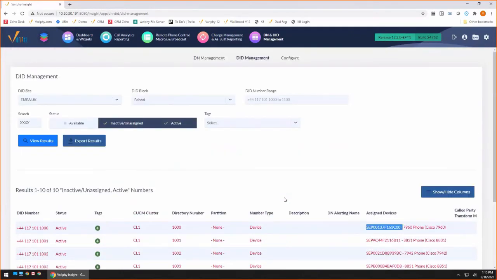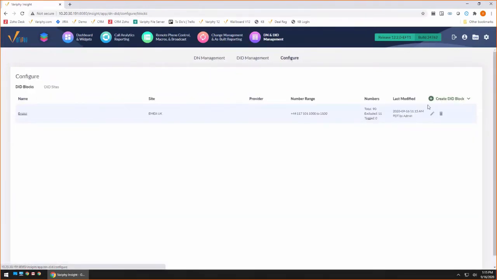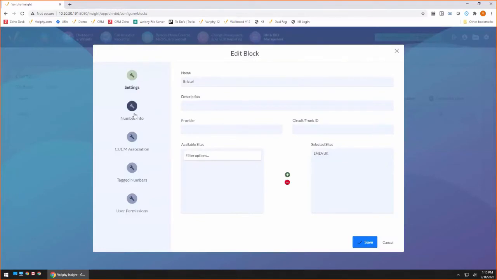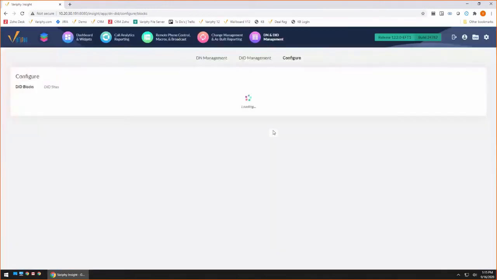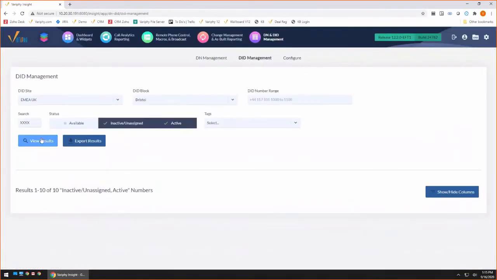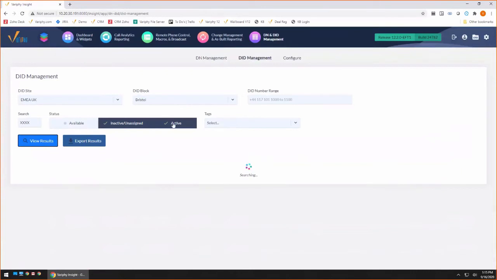So next thing I'm going to do is I'm going to go ahead and pop back over to my DID block, and I'm going to take some of those exclusions out, and let's see if we have some inactive DNs in here. So for that, I'm just going to click Configure, pop over to my DIDs, and let's remove this exclusion here and save. And if I pop over to DN Management, I'm just going to click View Results, and let's see if we can focus in on anything that we have that's inactive.